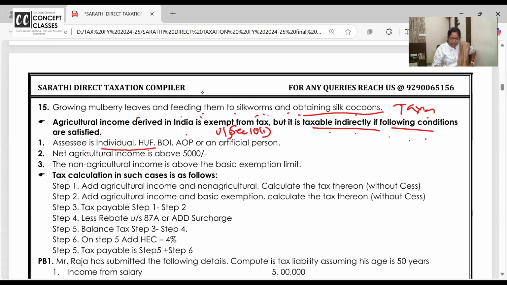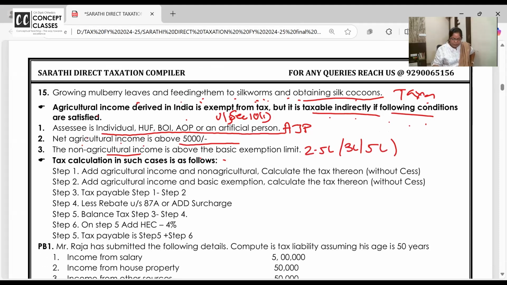SSC should be individual, HUF, AOP, BOI, AJP, artificial judicial person. Agricultural income should be above 5,000. Non-agricultural, what do you mean by non-agricultural income? Commercial income, taxable income should be above basic exemption of 2.5 lakh, senior citizen 3 lakh, super senior citizen 5.